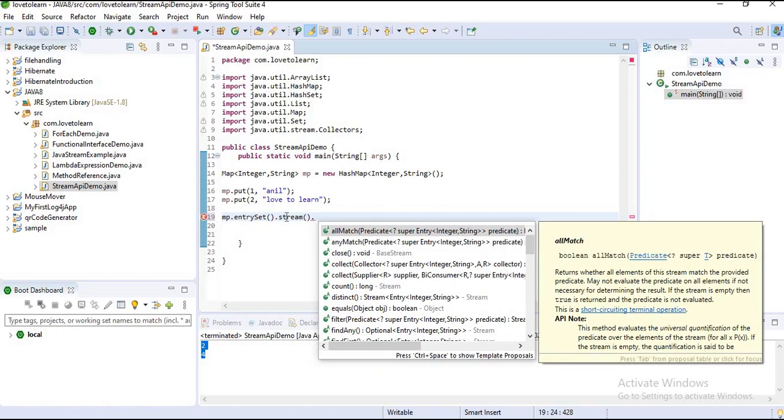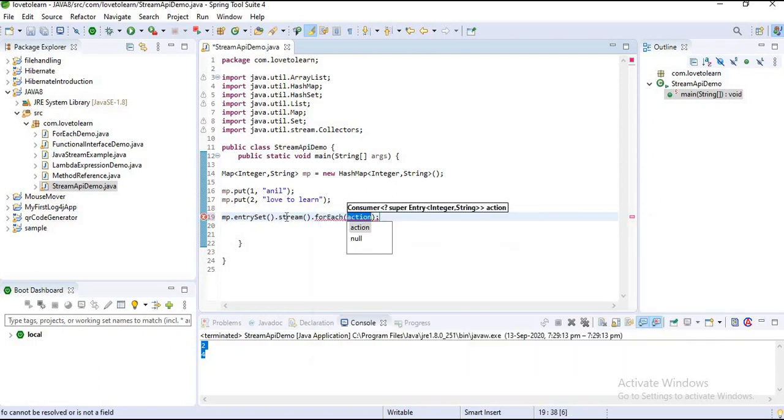For each, I'm taking k comma v as a reference.